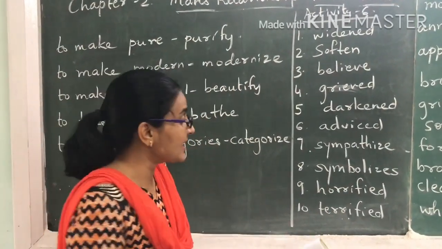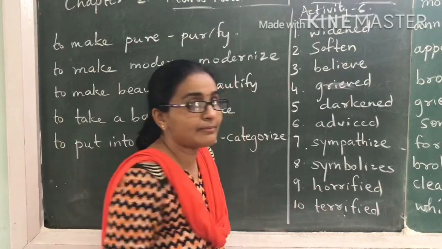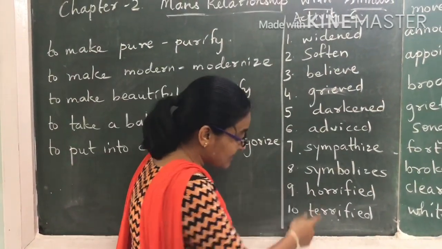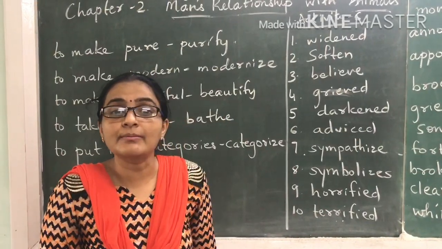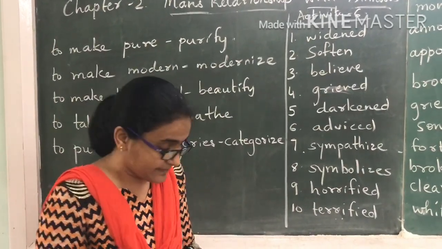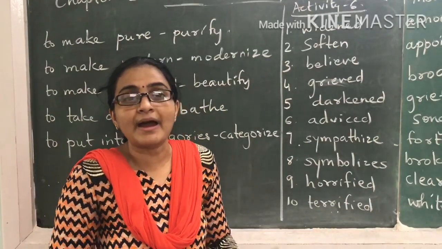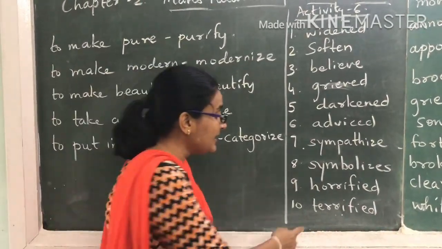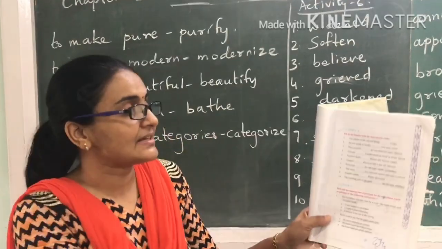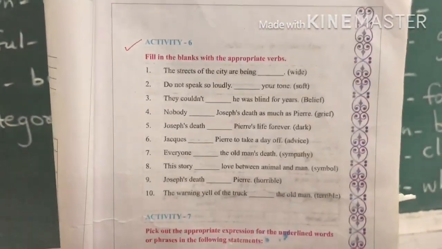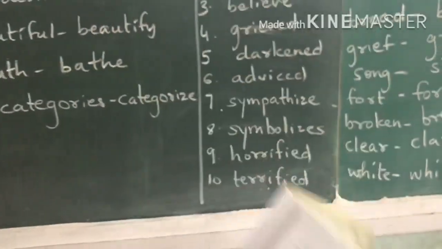So symbolizes love between man and animals. Joseph's death dash Perry. Horrible. It will be horrified. The warning yell from the truck dashed the old man. Terrible will be terrified. See, these are the blanks that are given in activity 6, and this is how you will fill in the blanks.